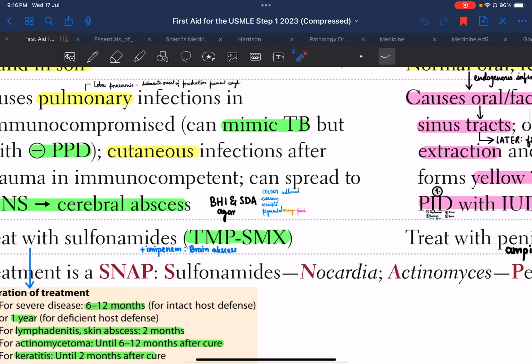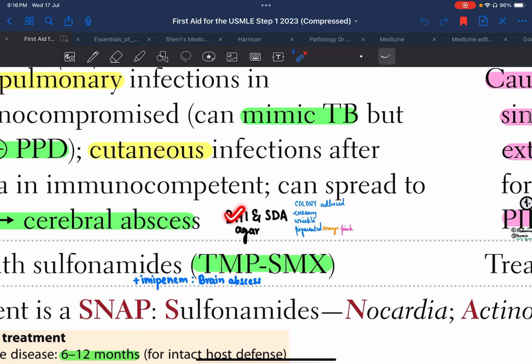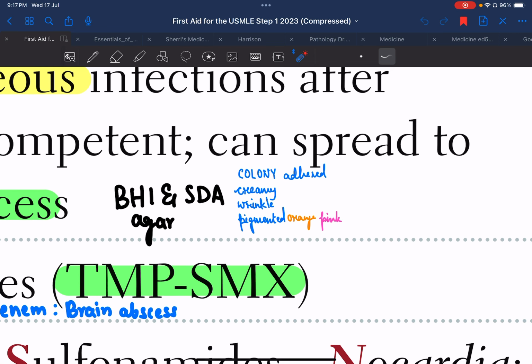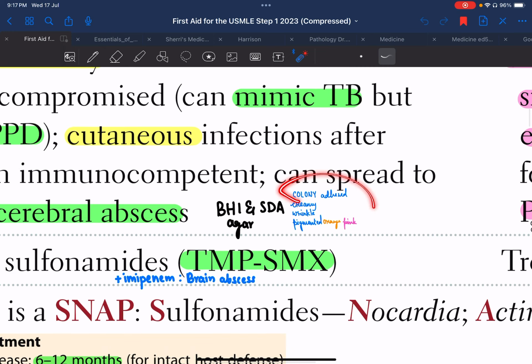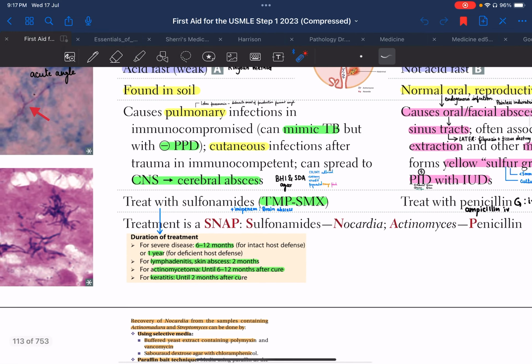Now how is this identified? We can grow nocardia on BHI, which is brain heart infusion, or SD agar, in which we find colonies which are adhered to the wall, creamy white, wrinkled and pigmented. Basically orange or pinkish colored colonies can be seen. Now next is how do we treat nocardia.